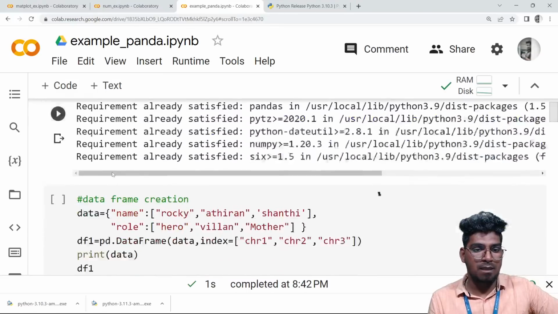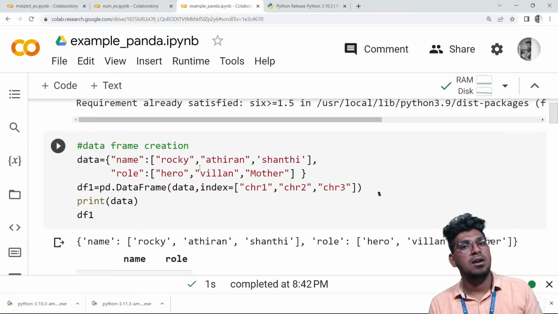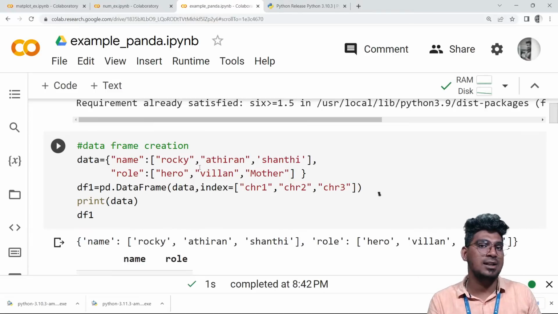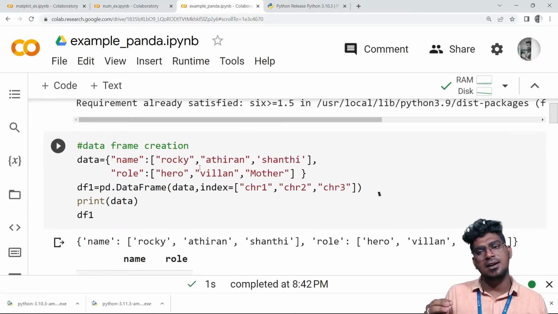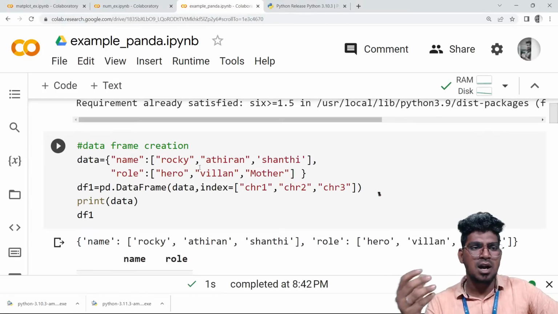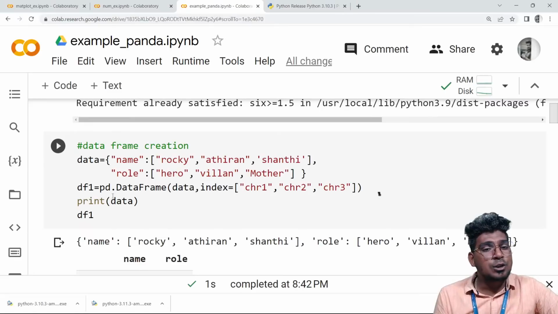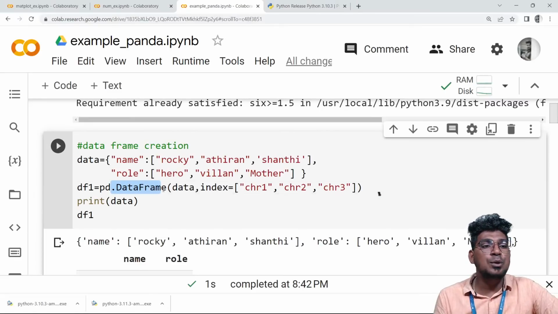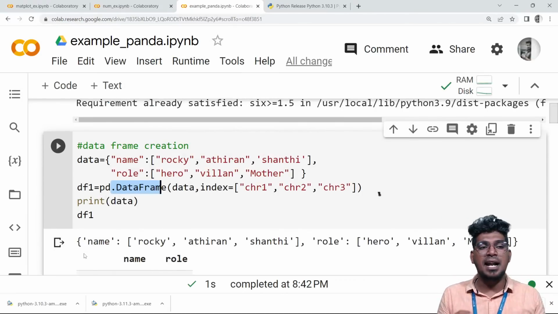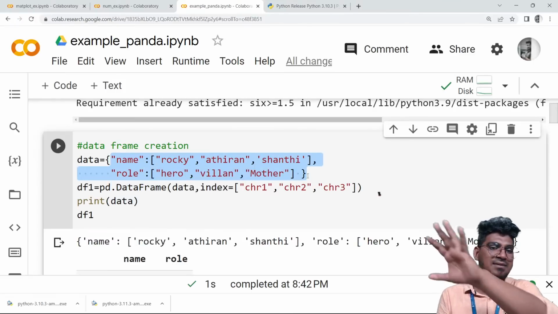So now, first, how to create a data frame. How to create a data frame with the help of the Pandas library. On an industry basis, they may ask you this question when you attend the interview: how to create the data frame. For example, dot DataFrame will help create data frames. It helps to visualize this particular data in tabulation format.